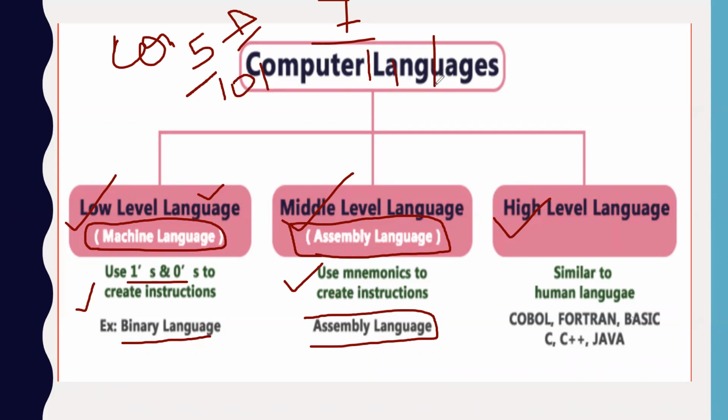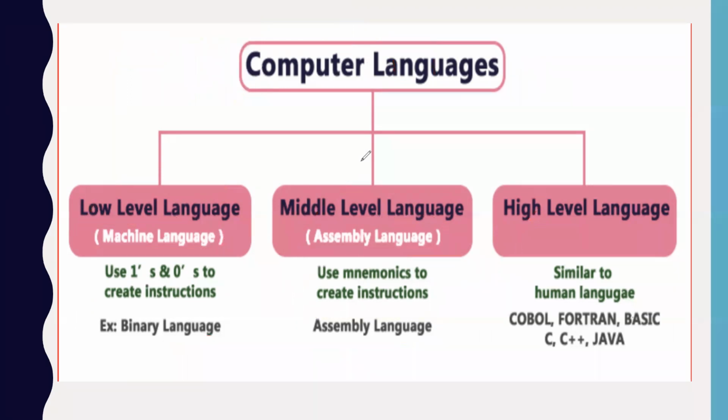For us, it is very typical to learn all the binary values. What will be the value of 1298? It would be a very tough job for us to learn the binary values of all the characters. That is why this middle level language came into picture, which made coding easier for a programmer.